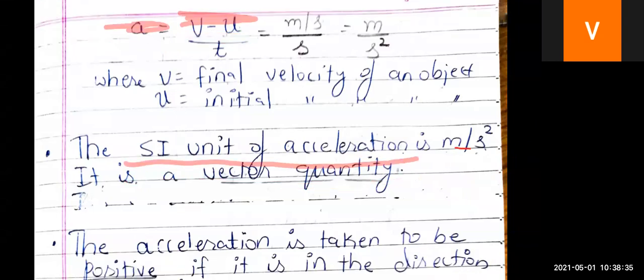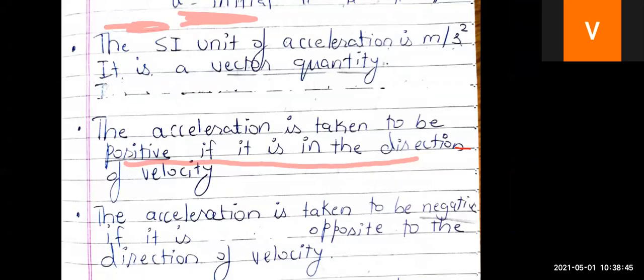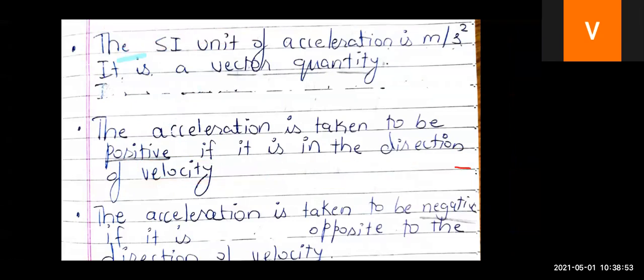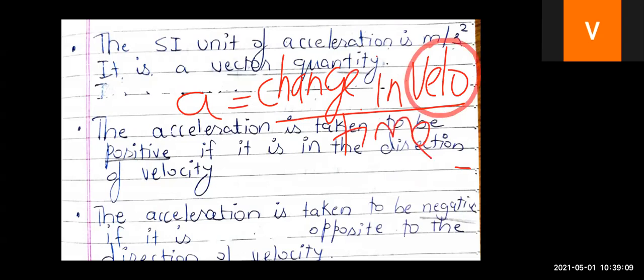Got it? Okay. Now, if it is a vector quantity, then what will be its direction? So children, its direction is same as the direction of velocity, because the formula you know, that is change in velocity upon time, right? Acceleration is change in velocity per time. So whatever is the direction of velocity, same will be the direction of acceleration, right?